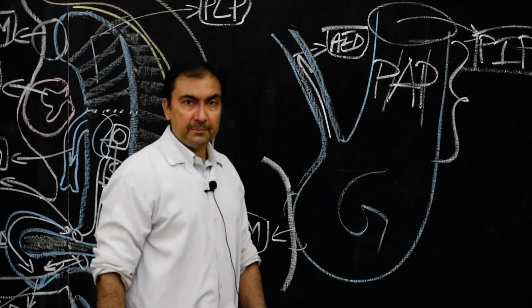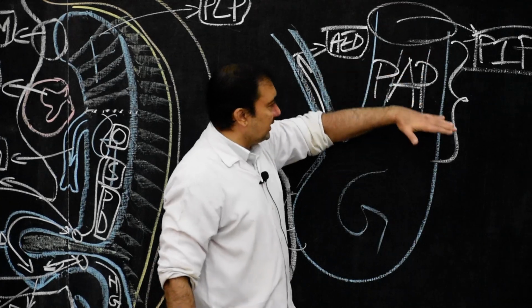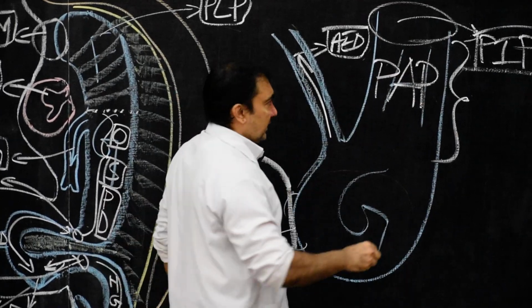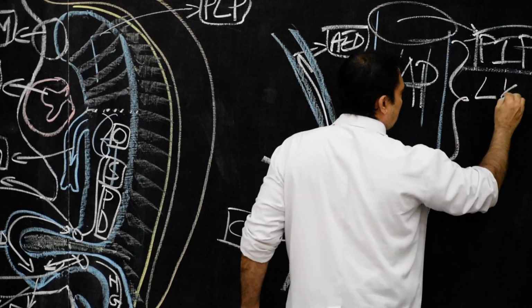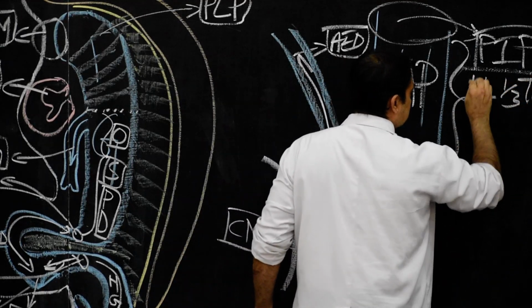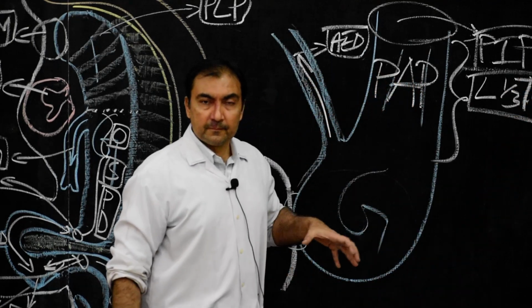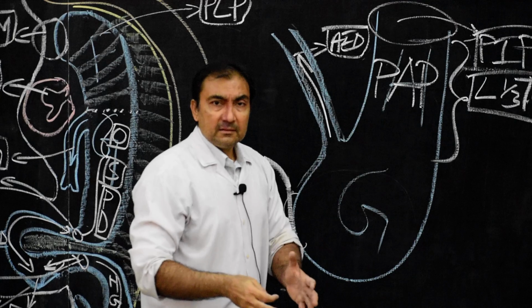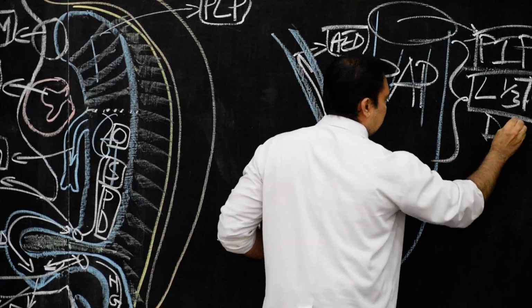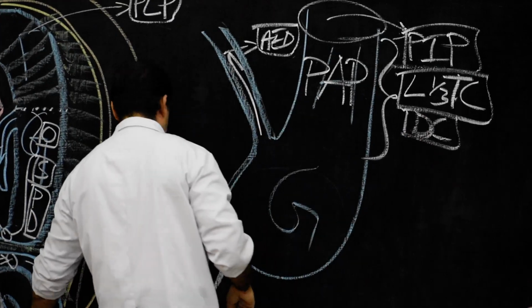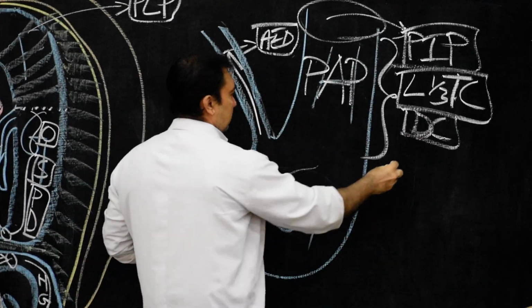The structures that will develop from the pre-allantoic portion will be, number one, the left 1/3 of the transverse colon, then the descending colon, and then we come to the sigmoid colon.